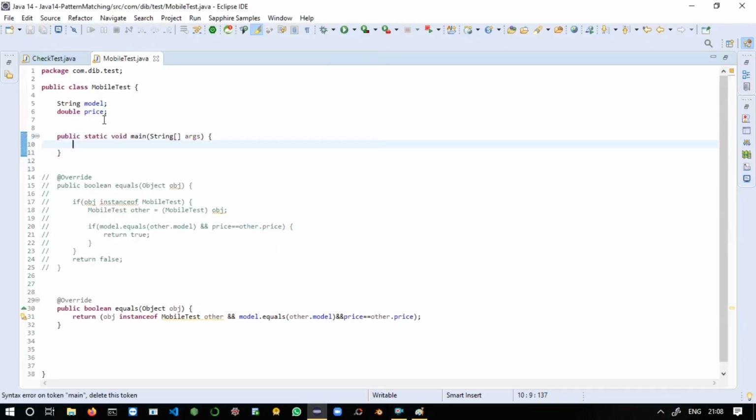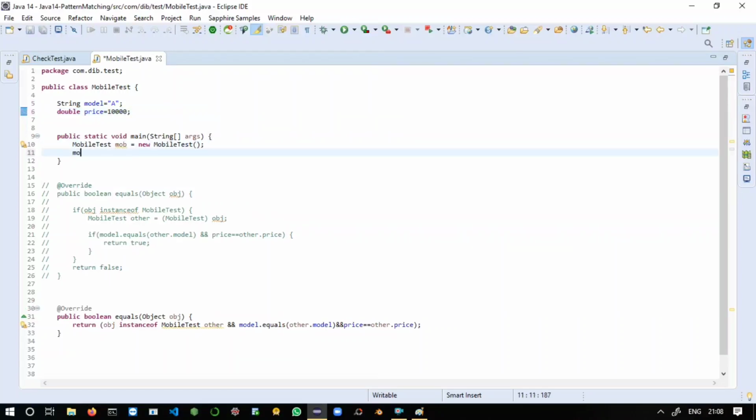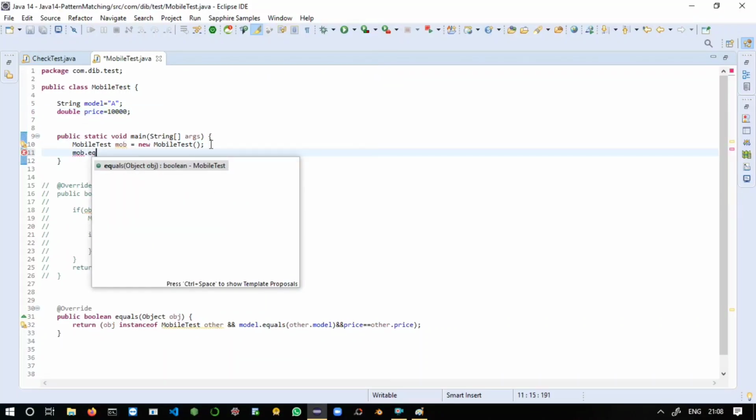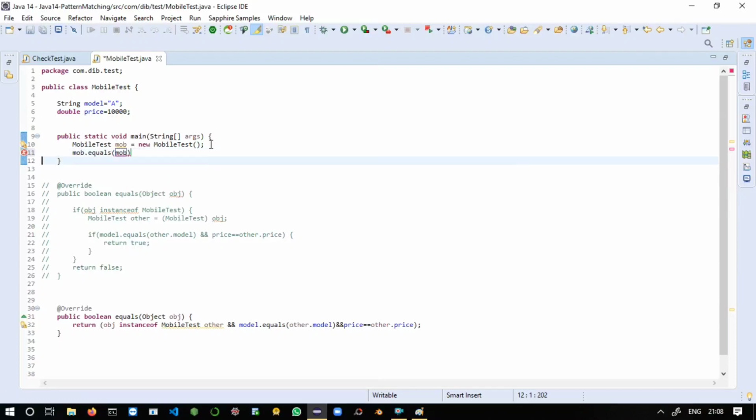Just take a main method, and create an object of our own class MobileTest: mob equals new MobileTest. Yeah, we have got our own object. Just initialize these variables with some values. You can say model as a, and price equals 10,000. Come here, mob dot, call the equals method. Just pass the same object, for testing purposes only. Then run the application.